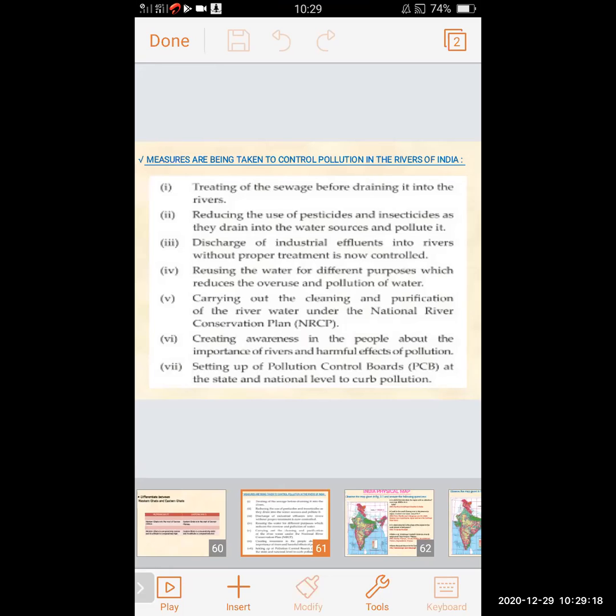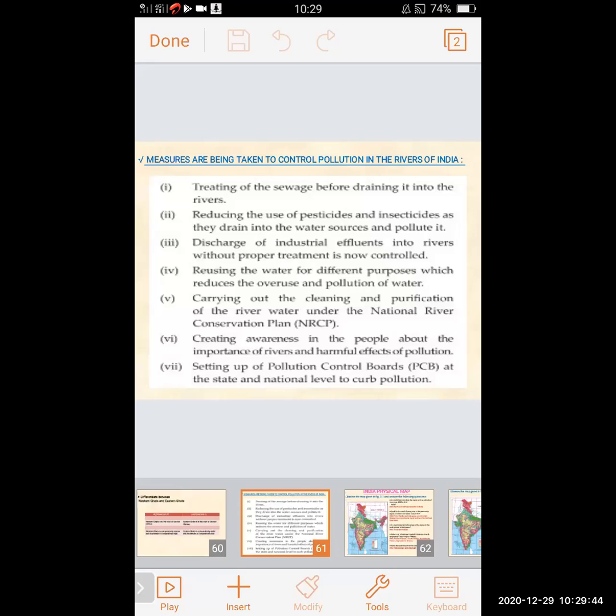So measures being taken to control pollution in rivers of India are: treating of the sewage before draining it into the river; reducing the use of pesticide and insecticide as they drain into the water source and pollute it; discharge of industrial effluent into rivers without proper treatment is now controlled; reusing the water for different purposes, which reduces the overuse and pollution of water.